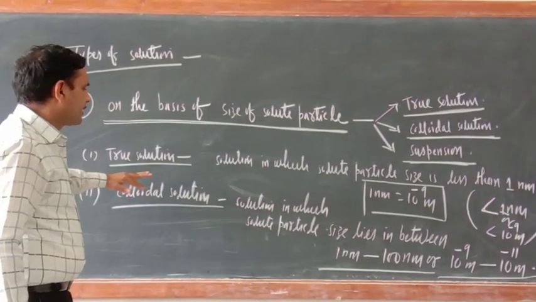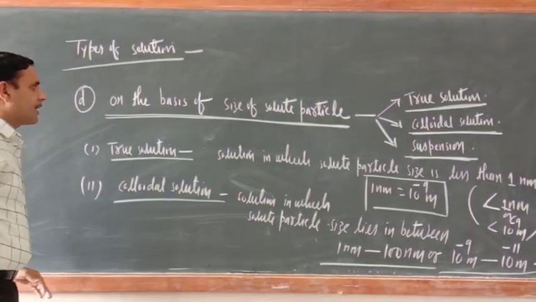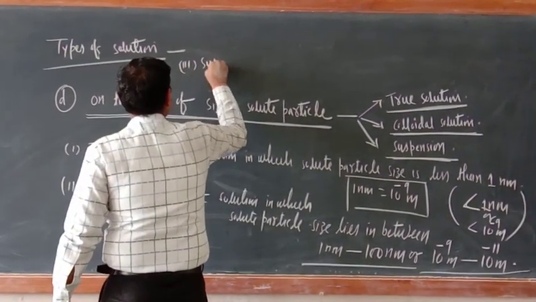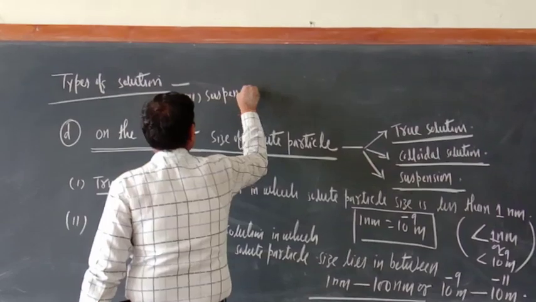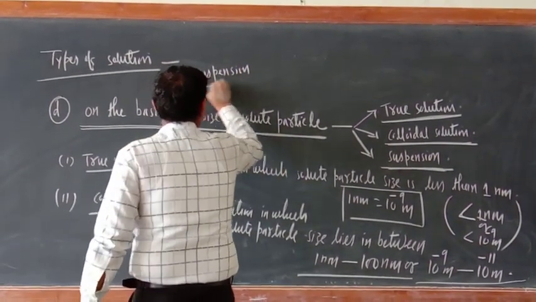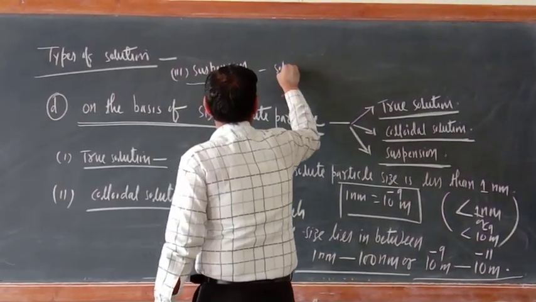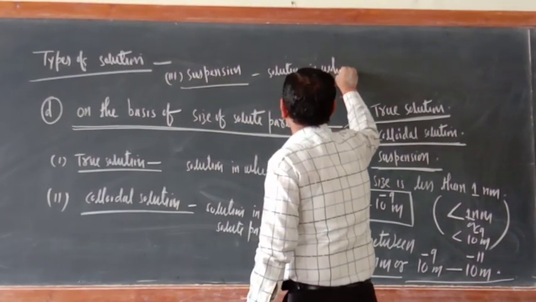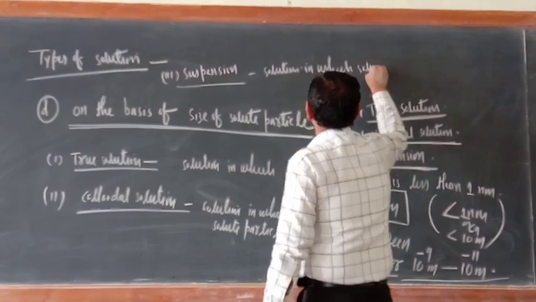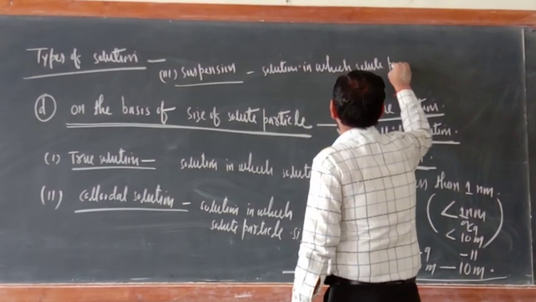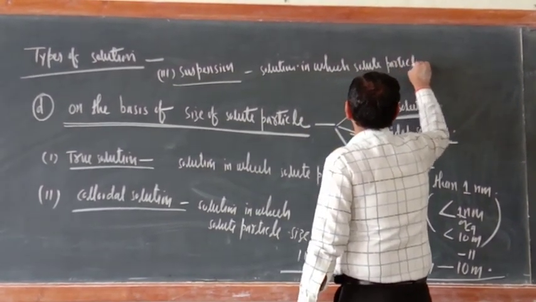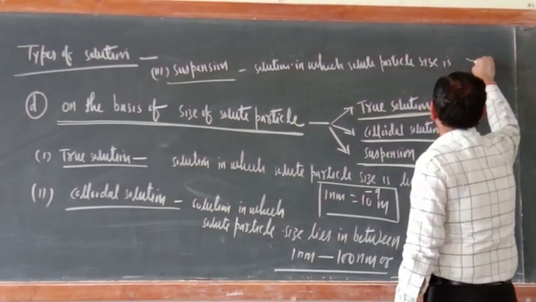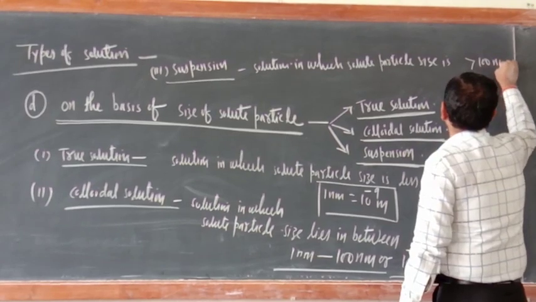Now what is the next one? The third one is suspension. So I am writing here suspension. What is suspension? Suspension is the solution in which solute particle size is more than 100 nanometer.